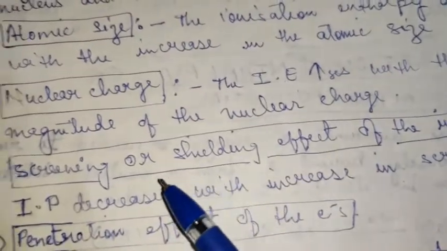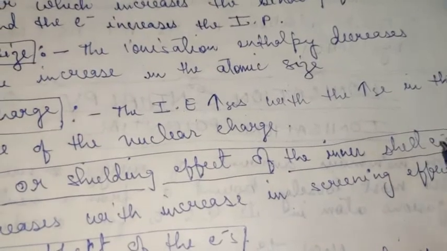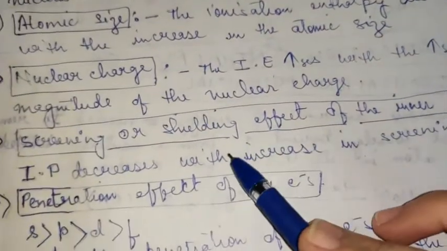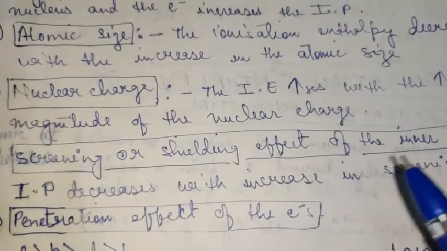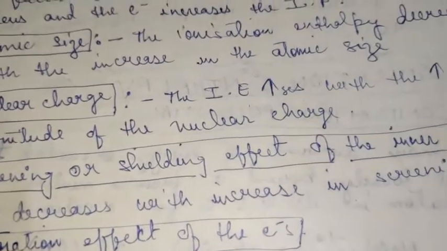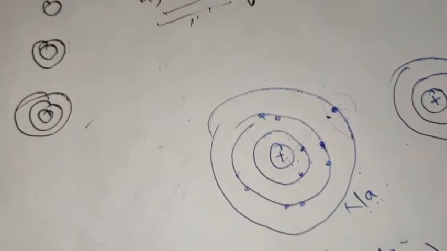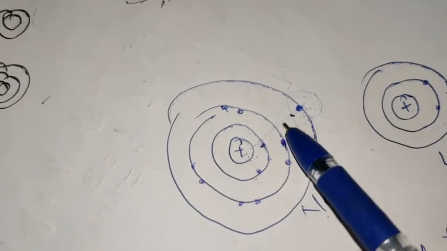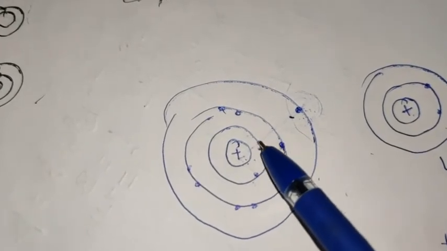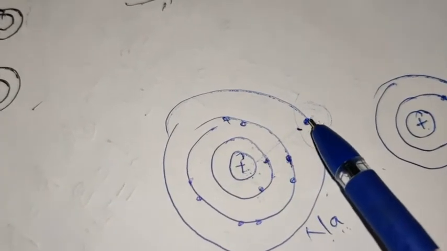Now next is the screening or shielding effect of the inner shell electrons. First of all, you need to understand what is the meaning of this screening or shielding effect. Screening effect is basically, children, that the electrons present in the inner shells act as a screen or shield between the nucleus and the valence electron.